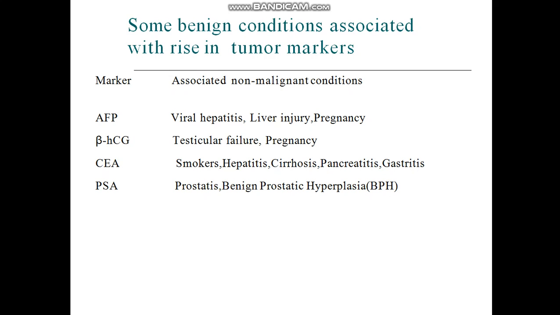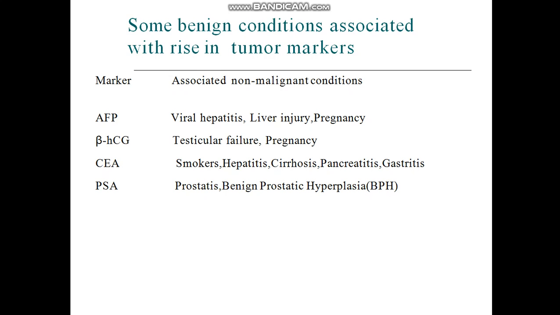CEA stands for carcinoembryonic antigen, and its level increases in smokers, hepatitis, cirrhosis, pancreatitis and gastritis. All these are benign conditions, but the CEA level increases in all these conditions.